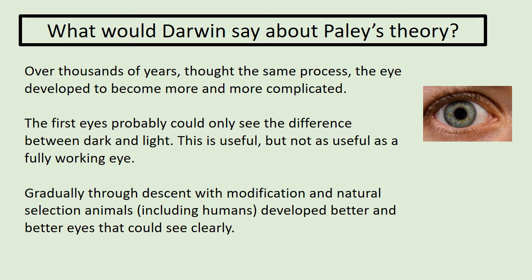Now, gradually, over thousands of years, through more modifications and more natural selection, all animals, including humans, have developed better and better eyes. So, once every animal had evolved an eye, there might be one animal that's evolved with a slightly better eye. Instead of just seeing dark and light, it can make out the slight shape of a creature. So that means it can know when a creature's near, well, that's a creature I want to eat, or the other one's a creature I want to run away from.